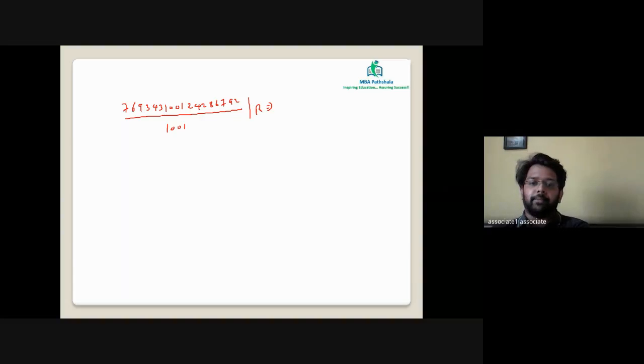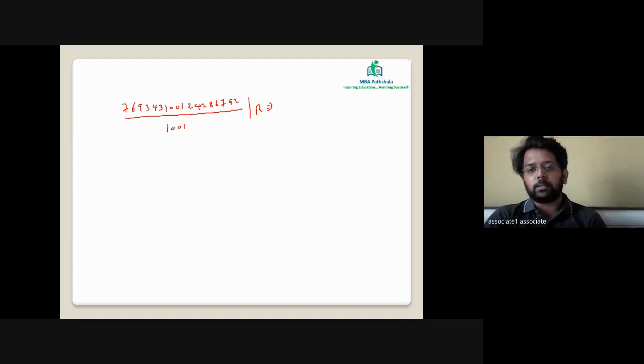Others, what about everyone else who has not given the answer? Your screen is getting shared, please look into it. Everyone else, Dhanashri, Bhushan, Hardik, Yash, we have the answer out for this question.